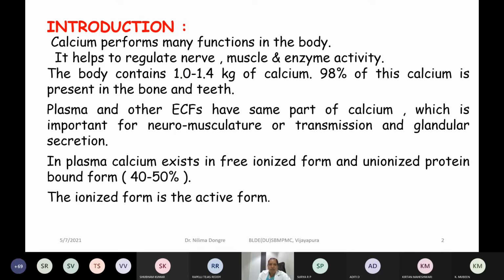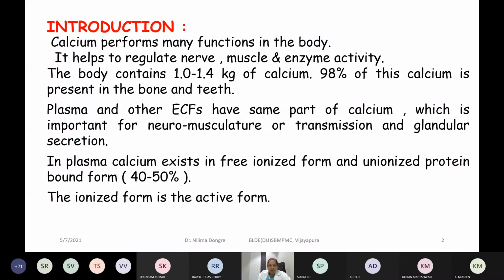This is the significance of calcium, how it is distributed in the ICF and ECF, and the major roles of calcium we have to remember: it helps in the regulation of neuromuscular activities, muscles, and some enzymes it has a role in. It also acts as a second messenger.